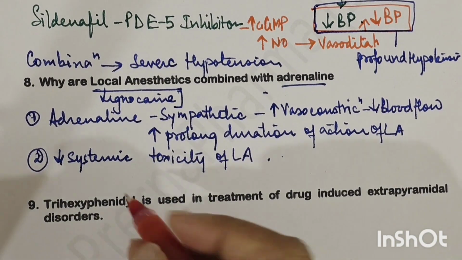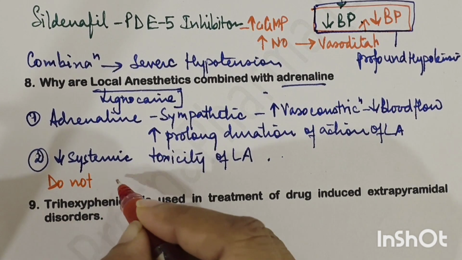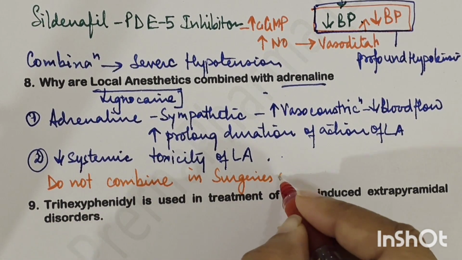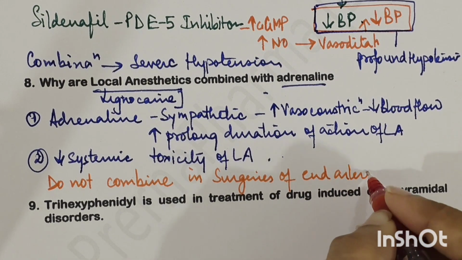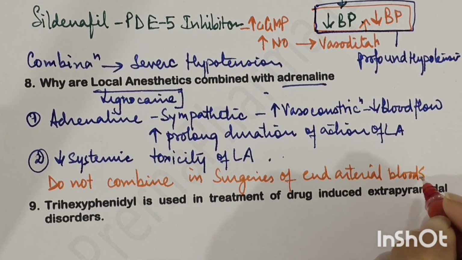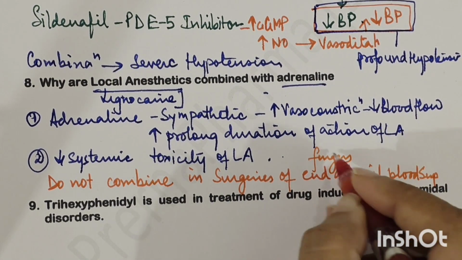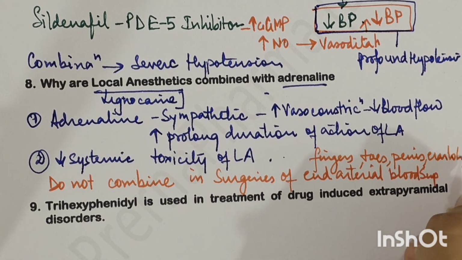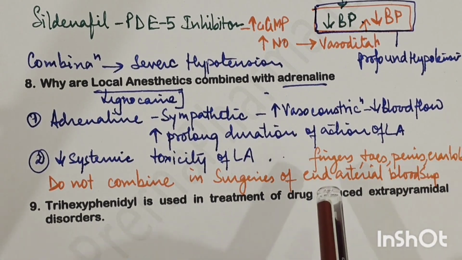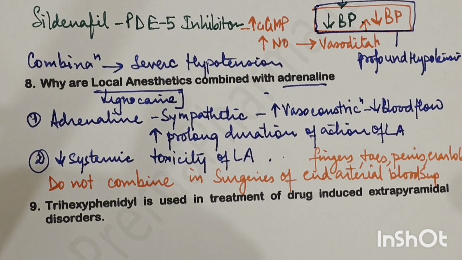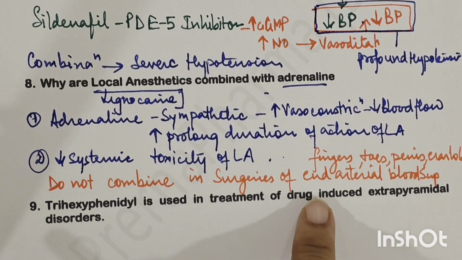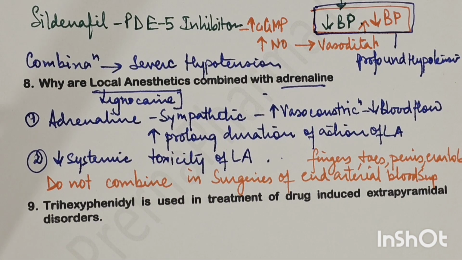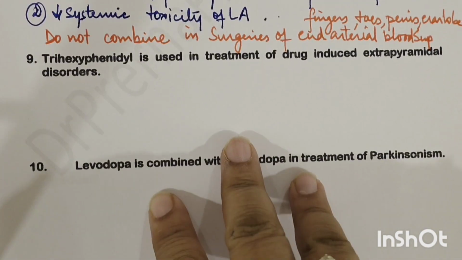These are the reasons why local anesthetic is combined with adrenaline. But remember one thing: do not combine in surgeries of end organs or end-arterial blood supply. What are those organs? Can you name some? They can be fingers, toes, penis, earlobe, right? So in these surgeries like circumcision or earlobe repair, or if there is a wound on the fingers or there is drainage, only lignocaine has to be injected. Do not inject with adrenaline. Adrenaline will prolong the duration of action of the local anesthetic and will reduce the systemic toxicity.